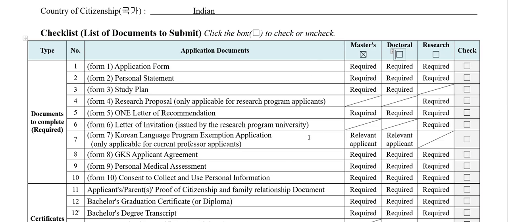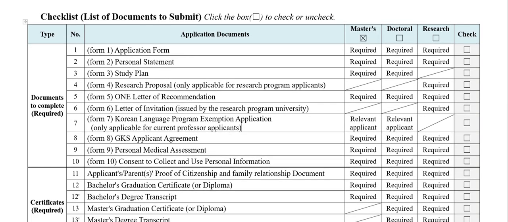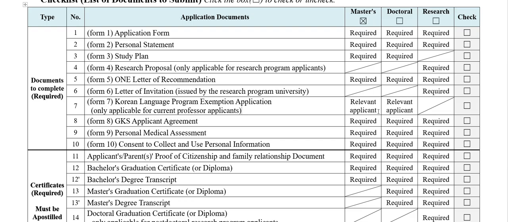And this is the checklist that you have to submit along with your documents. Some people made the mistake of not submitting this checklist. It is compulsory, and you have to submit your documents based on this numbering, like form 1, form 2, form 3. This is the order in which you should submit your application form. In my previous video I have already shared this, but soon I will make another video on how to arrange your forms. Don't worry about that.